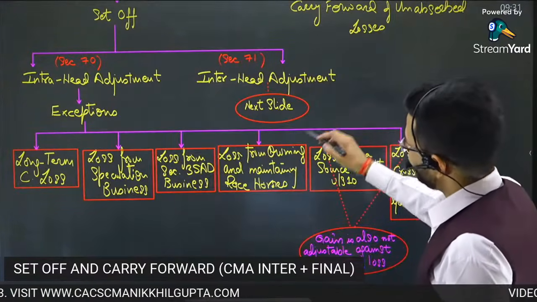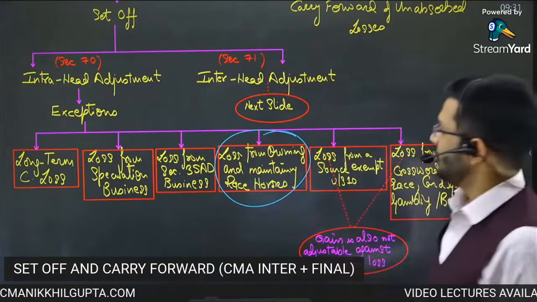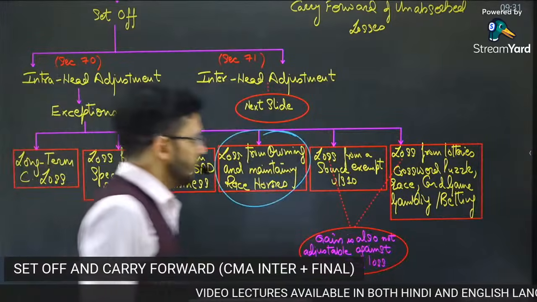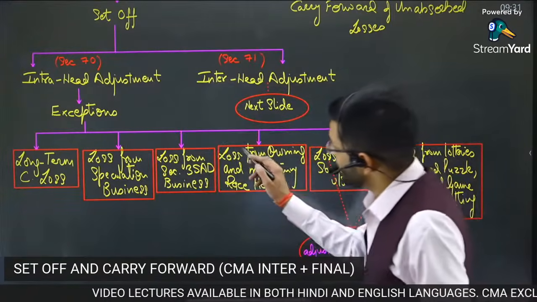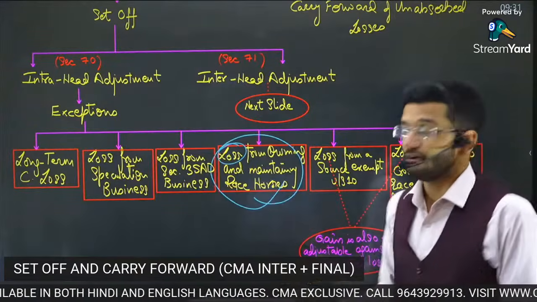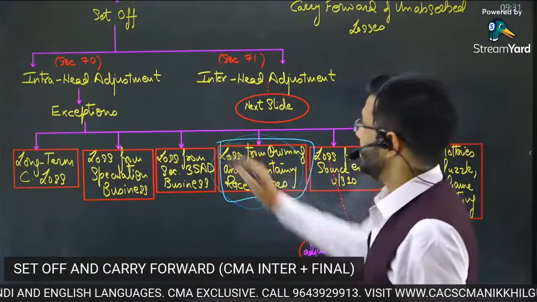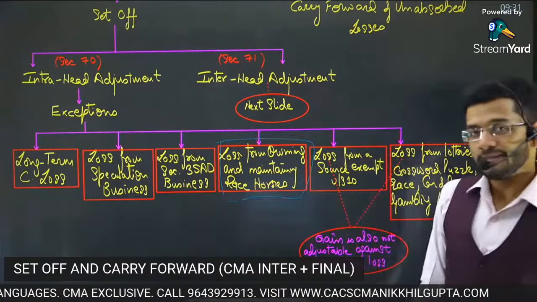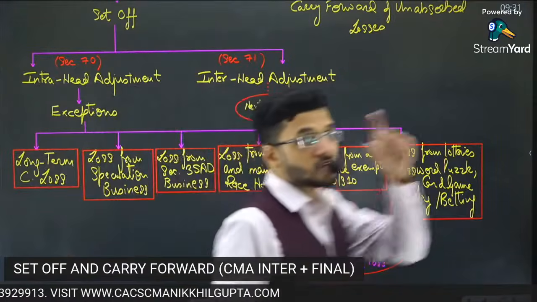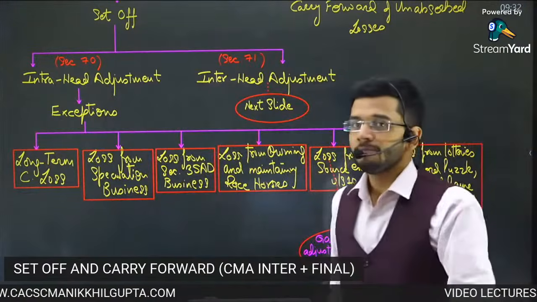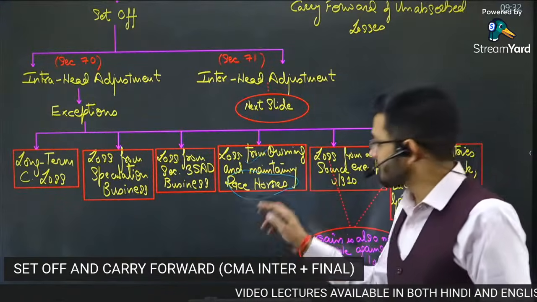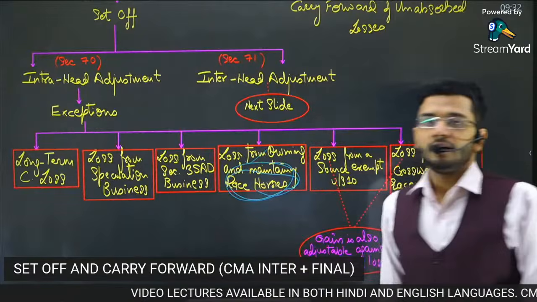All right, so we move on to our next head: loss from owning and maintaining race horses. If you are owning and maintaining race horses, and if you are incurring loss from owning and maintaining race horses, then guys, this cannot be set off against any other head of income. This cannot be set off against any other source of income, because race horses is a very peculiar nature of business. So the loss should be set off from profit of this particular activity only.